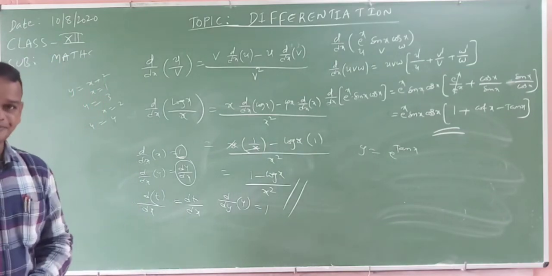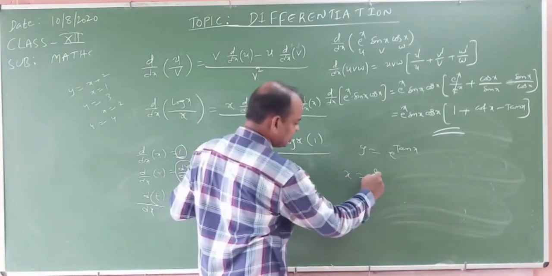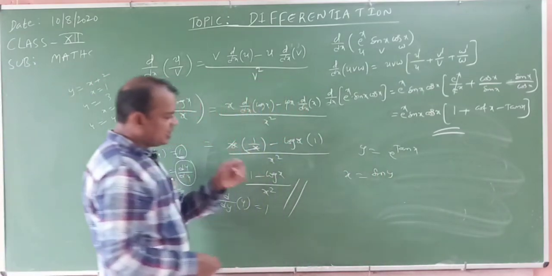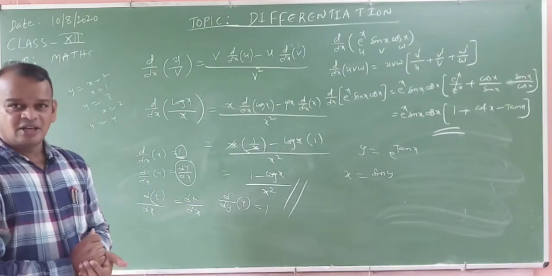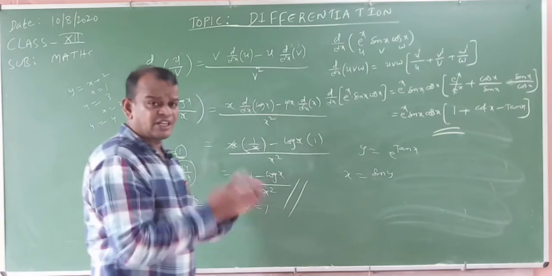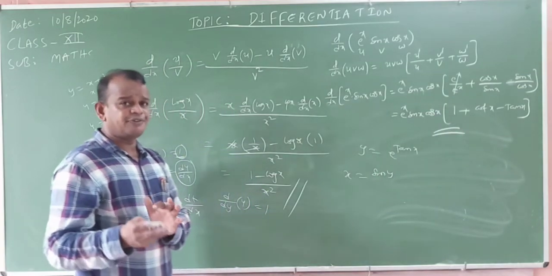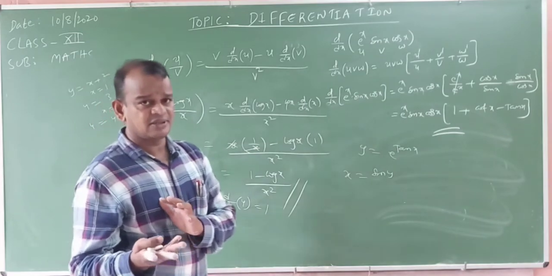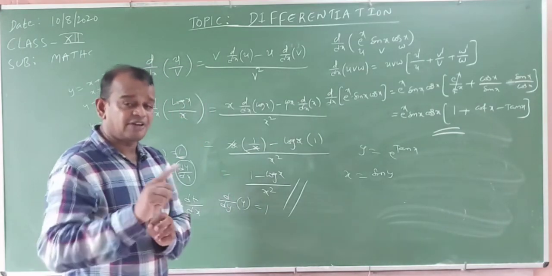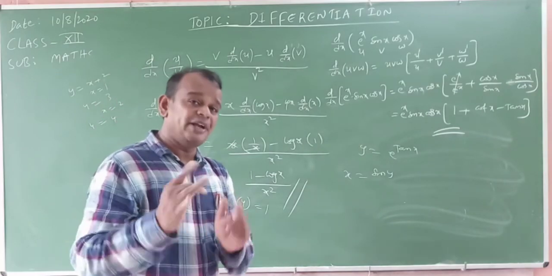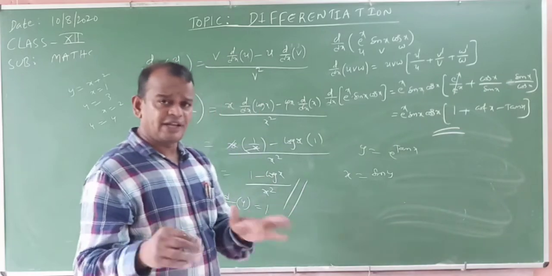Catch my point? Okay, for suppose x is equal to sin y. Find the derivative. This is called an implicit function. Implicit function, both x and y are included. It is differentiation with respect to x or with respect to y, whatever it may be. From the examination point of view, find the derivative dy by dx or dx by dy sometimes. dx by dy means the derivative of x with respect to y. dy by dx means the derivative of the function with respect to x. Okay, now we will do any one.